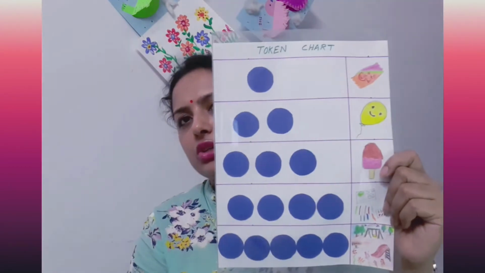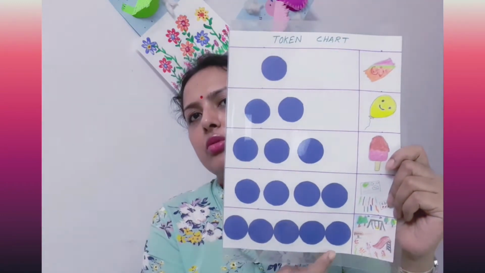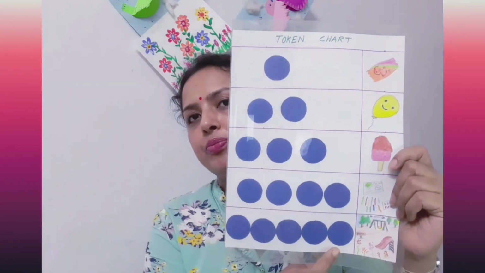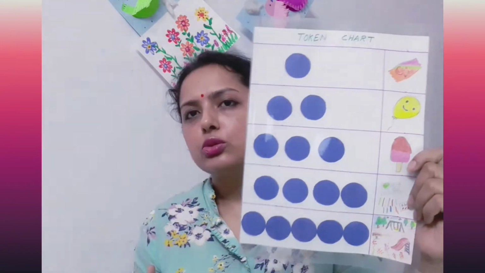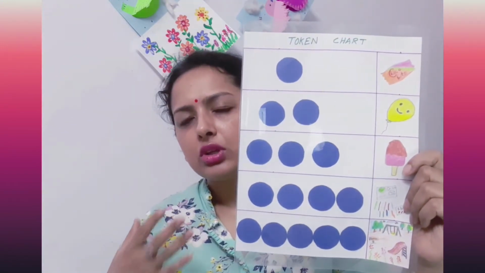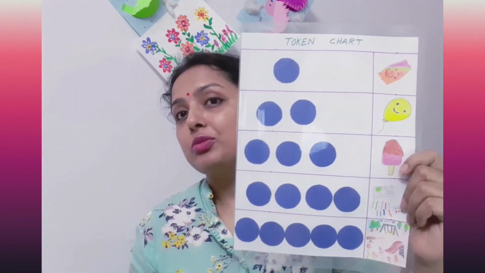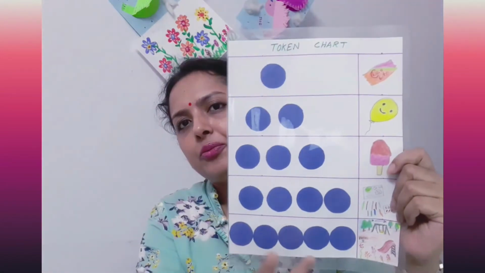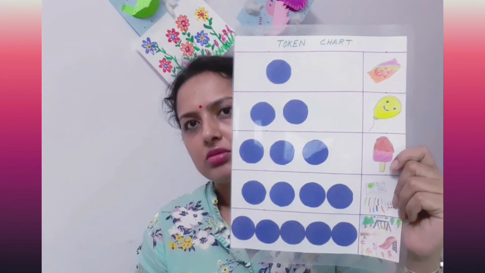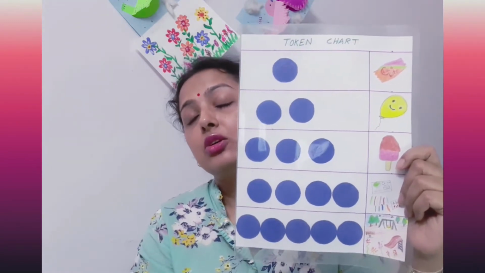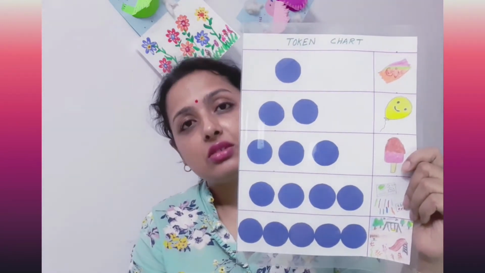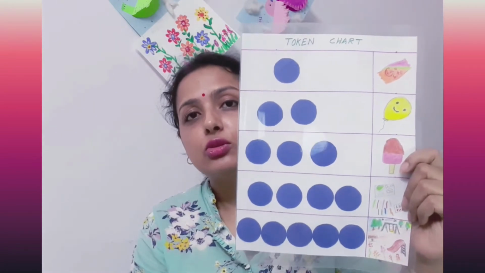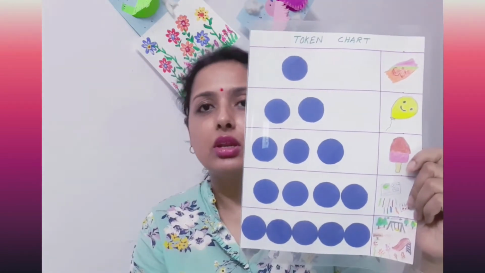But we generally prepare a token chart for a maximum of 5 tokens, because it is also a kind of test of patience of the child. That's why 5 tokens is enough for one chart. And another condition is that the child is at liberty to exchange his or her tokens at any moment.